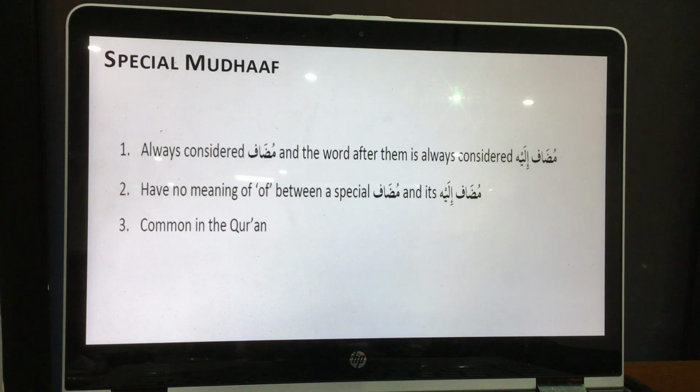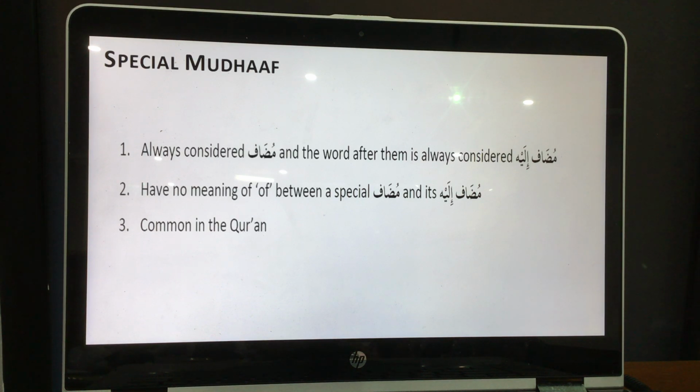Today's lesson is special mudaf. With this special mudaf, there are a few words that are very common in the Quran. This is going to be your vocabulary. You must memorize these words. Remember, we learned around 30 words. Remember? Yeah. The feminine words, because the Arabs said so. So these are also some special words. What is the speciality? The speciality is that these words are special mudaf.